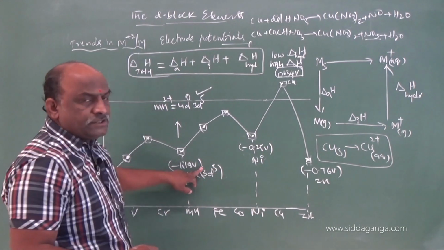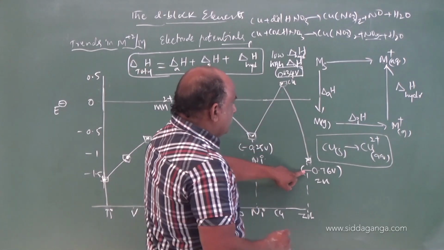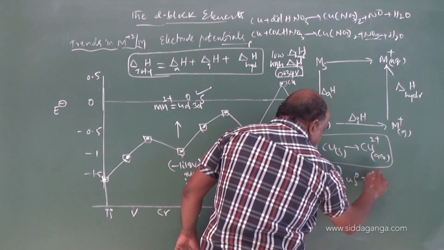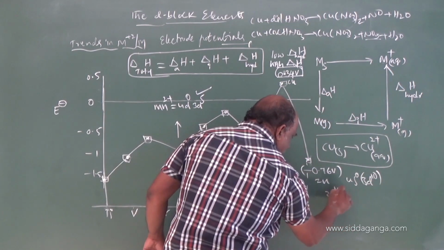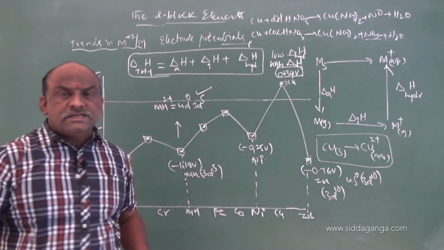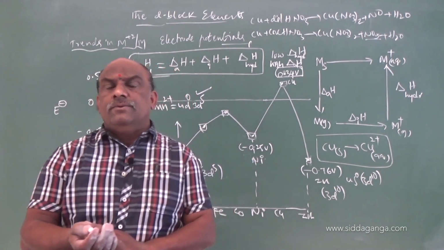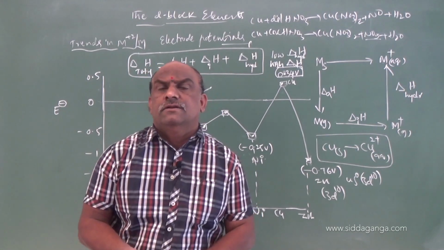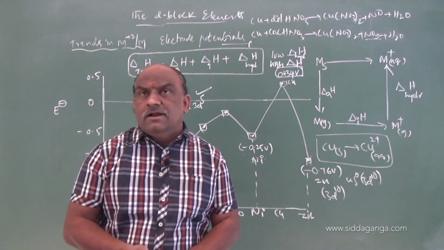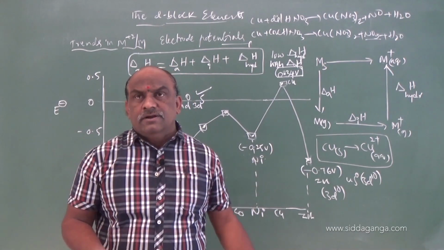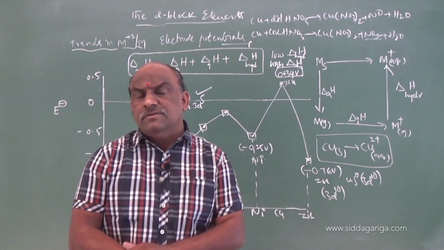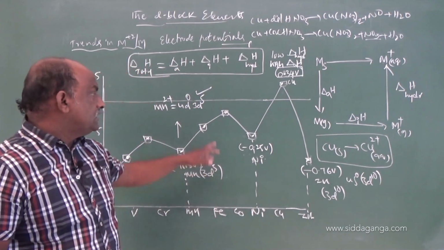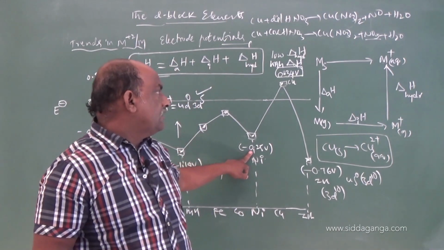Next coming to zinc, atomic number 30, 4s0, 3d10. So, here also 3d10 configuration. Electrode potential values of manganese and zinc are more negative. One and only reason is stable electronic configuration: d5 configuration in manganese, d10 configuration in zinc. So, electrode potential values are more negative.